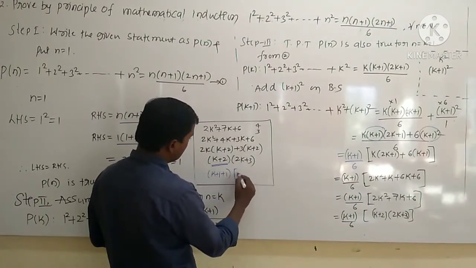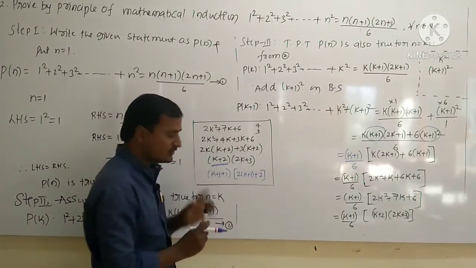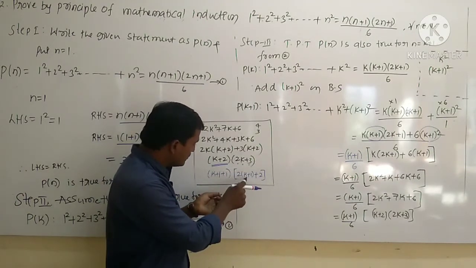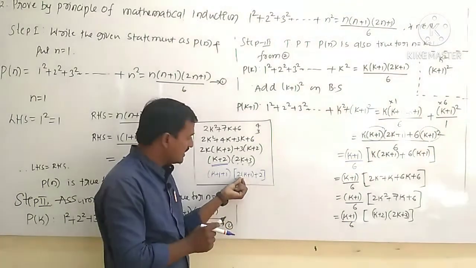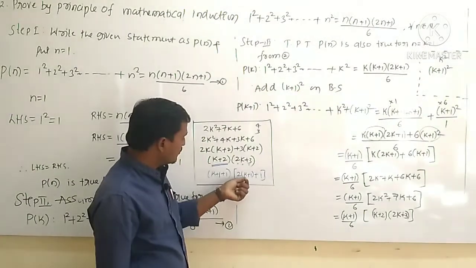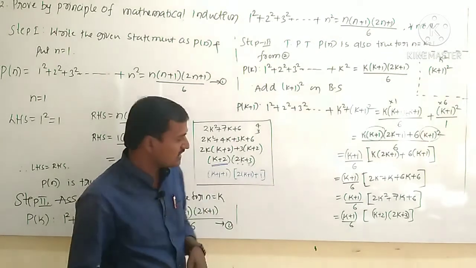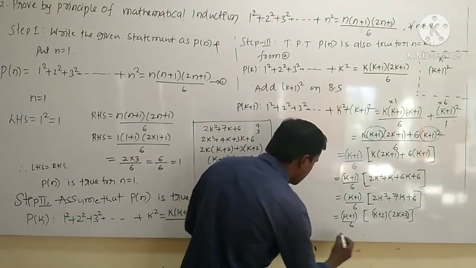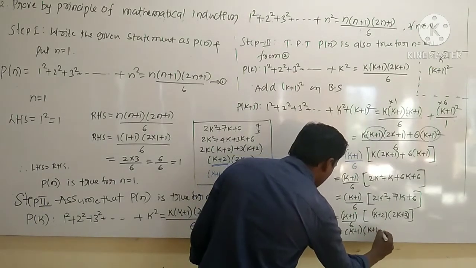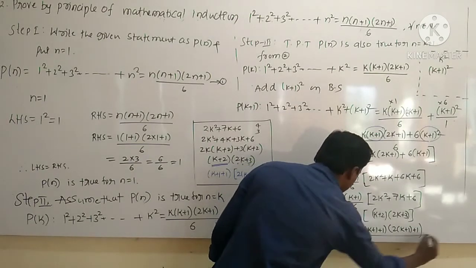How can we write this? Tell me. 2 into k plus 1 plus what? We can write 2. This 2k plus 3 I have written like this, 2 into k, what does this become? 2k plus 2, sorry, here I should write 1. 2k plus 2 plus 1 becomes 2k plus 3. So finally what do we write? This is equal to k plus 1 into k plus 1 plus 1 into 2 into k plus 1 plus 1 divided by how much?